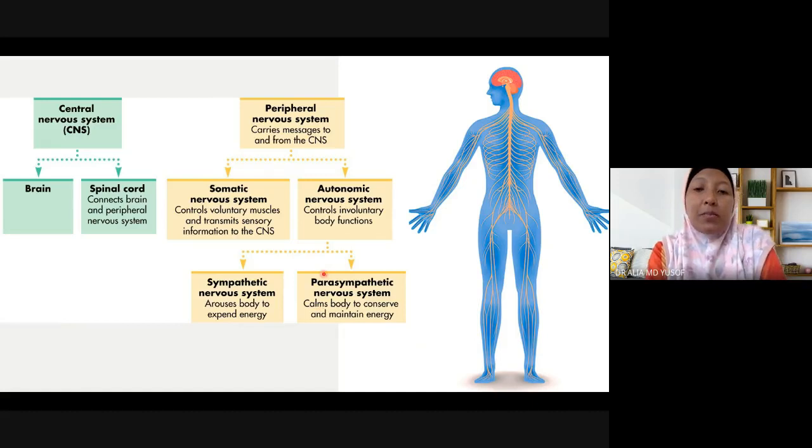Vice versa, the parasympathetic is contrary to sympathetic, whereby it calms the body, it conserves energy, and it results in us being more relaxed. Okay.